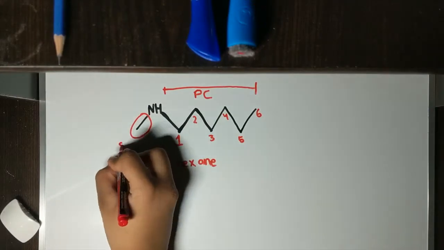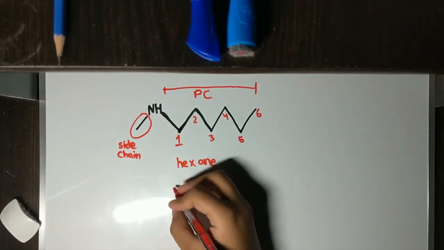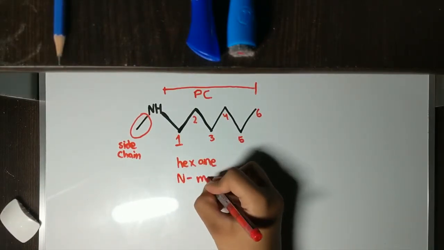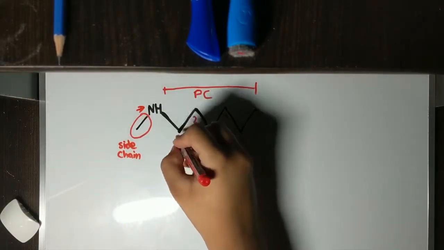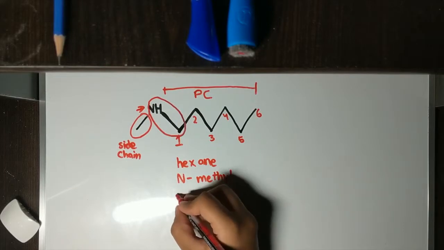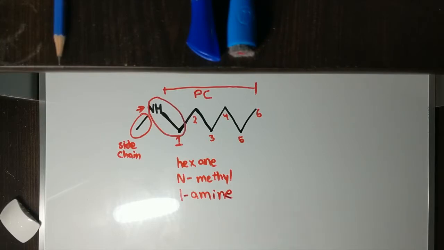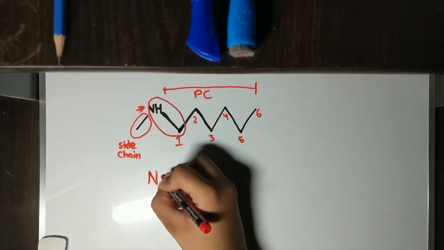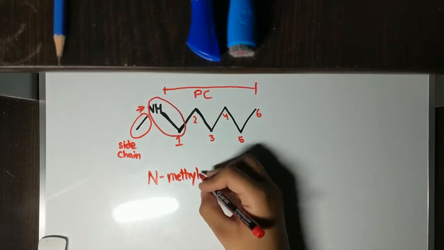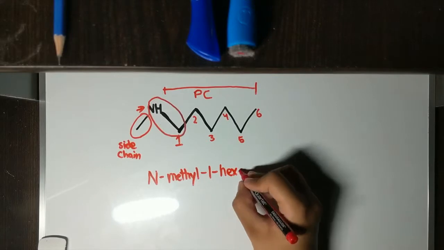Now, we're gonna label the side chain and name it. We notice it's a methyl. So we're gonna write N-methyl because it's connected to the N. Now, we notice that the amine is at 1, so it's going to be named 1-amine. Now, to put it all together, we're going to label it in alphabetical order. So it's going to be called N-methyl-1-hexanamine.